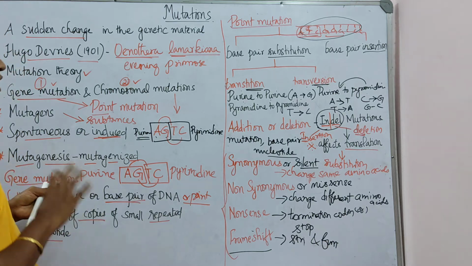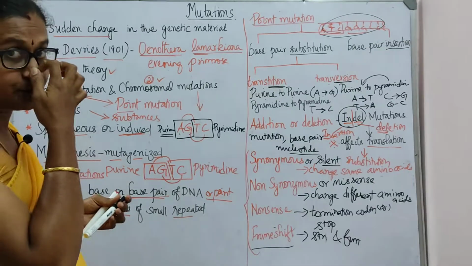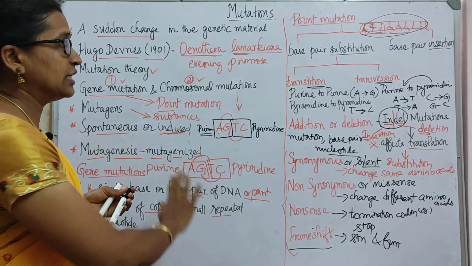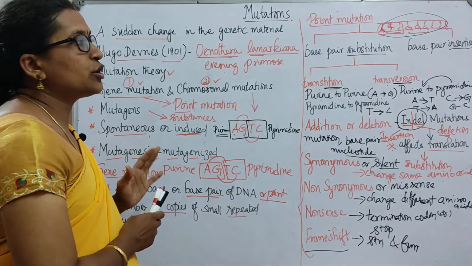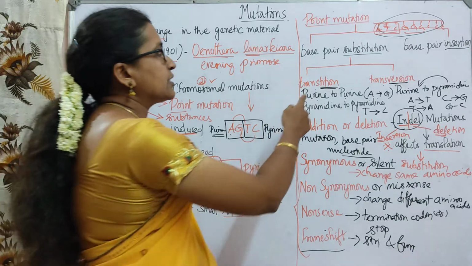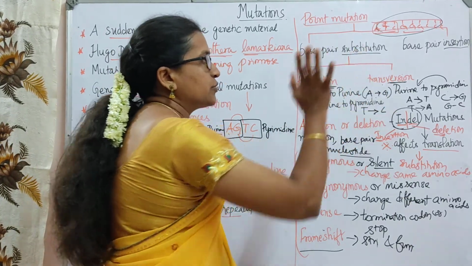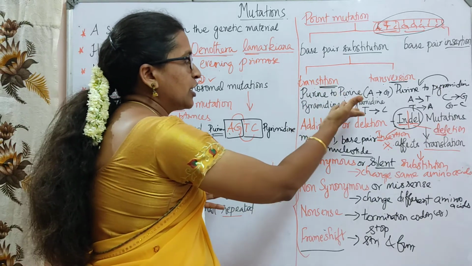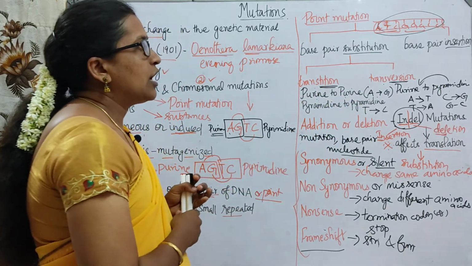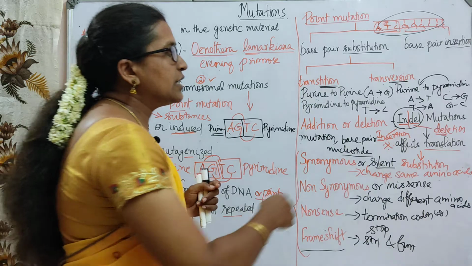So regarding this point mutation, I think everyone is clear. You should keep remembering what transition and transversion are. In one mark they may ask about purine and pyrimidine. Another thing is indel mutations.